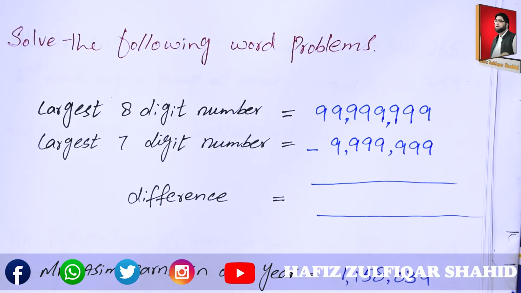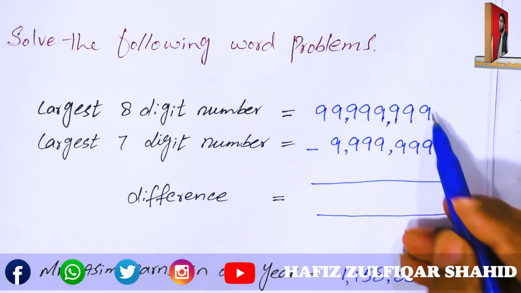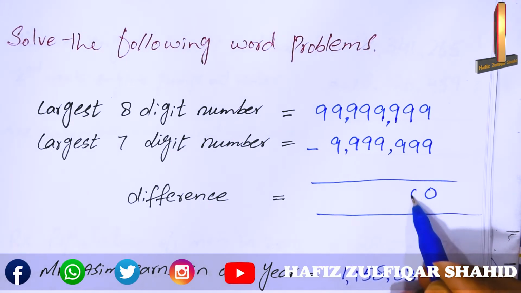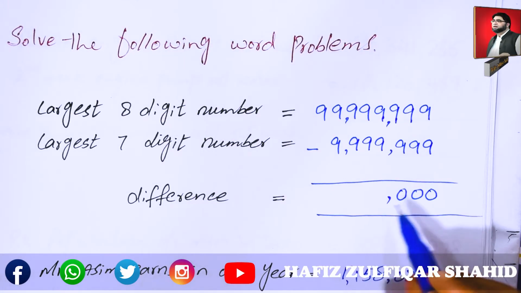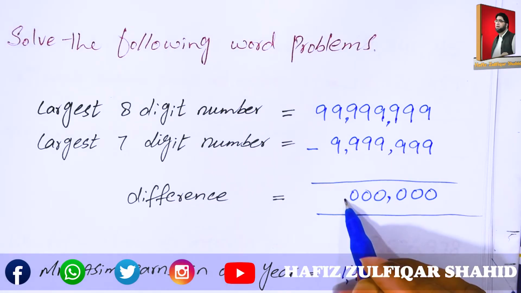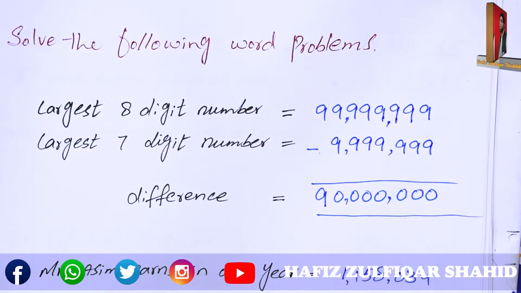Let's see the difference of these two values. If we subtract 9 from 9, we get 0, again 0, again 0, and here 9.